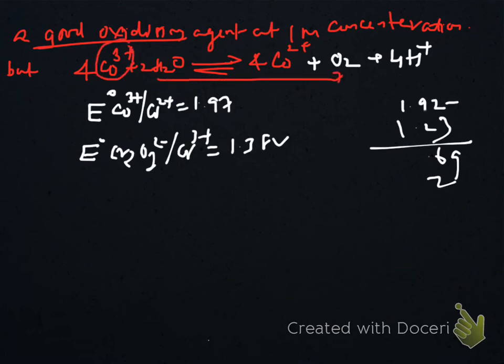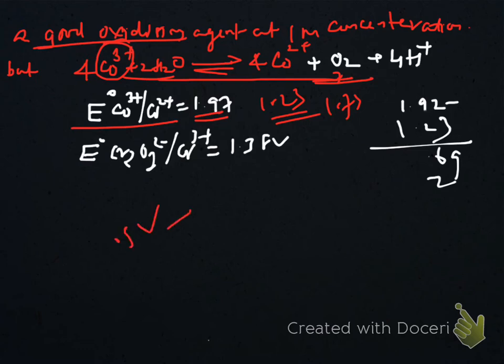Example, cobalt 3 plus is a better oxidizing agent than water. It can oxidize water to oxygen because E0 for the cobalt 3 plus/2 plus couple is 1.97. It is greater than 1.23 and it is greater than 1.73 also. We are expecting an increase in voltage of around 0.5 volt to 0.6 volt due to our potential.